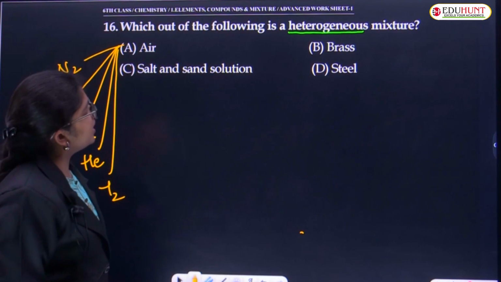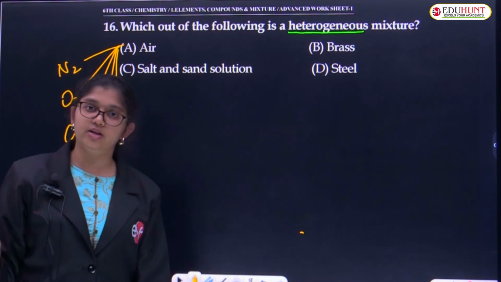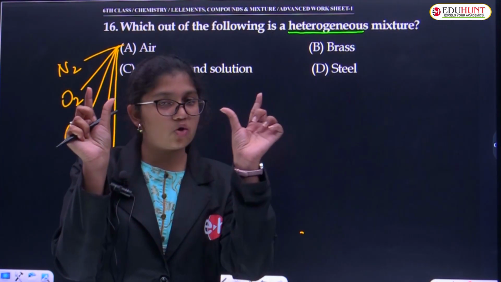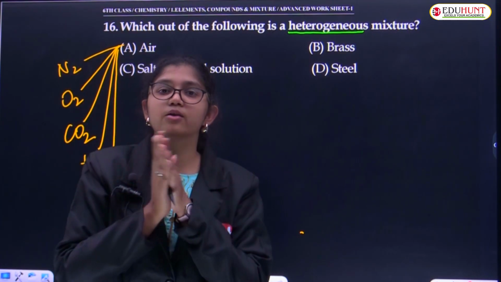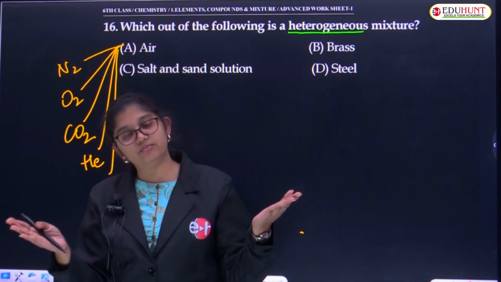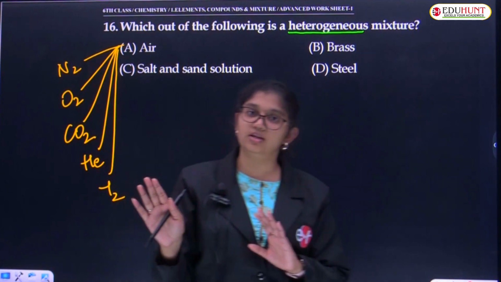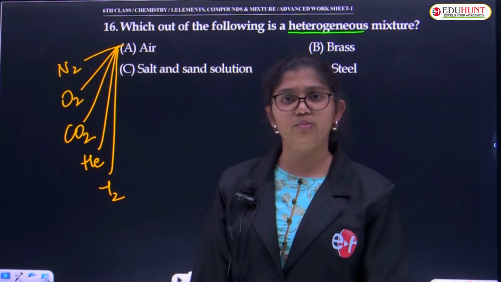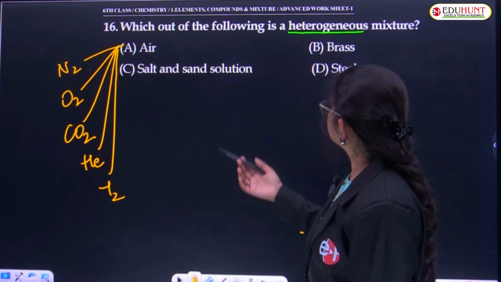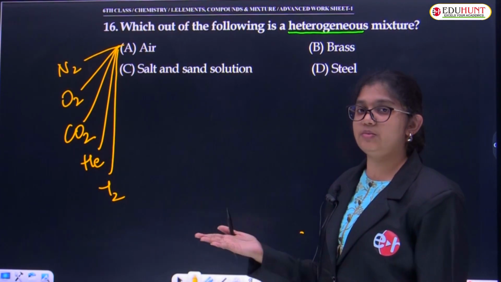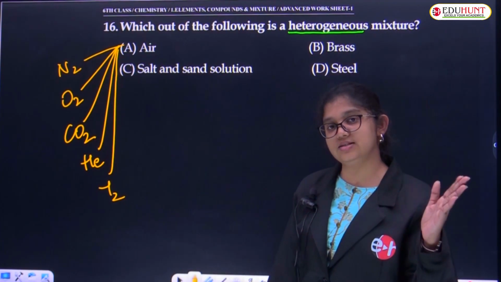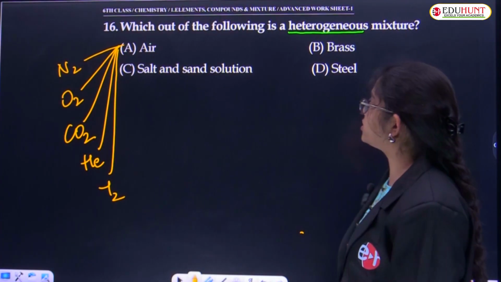Okay, fine. So air is definitely a mixture, we know that, but can we identify this particular air particle is hydrogen, this one is oxygen? Can you differentiate between them? No. Why? Because we can't see the air particles first of all, and we can't separate them because all those are mixed in the air. Can you see any atmosphere things in our layers? We can't. So air is definitely a homogeneous mixture, but not at all a heterogeneous mixture because we can't identify what things are there. Differentiation is not done.